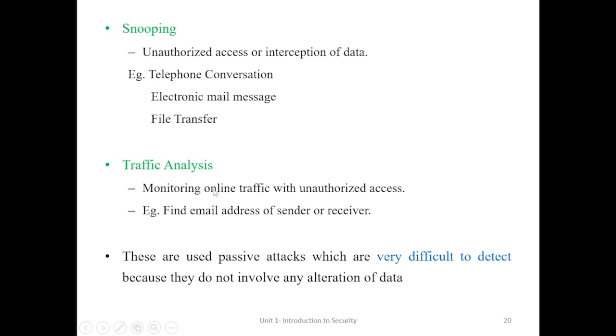An example is finding the email address of the sender or receiver during email transmission. Snooping and traffic analysis come under passive attacks. These passive attacks are hard to detect because they do not involve any alteration of data.